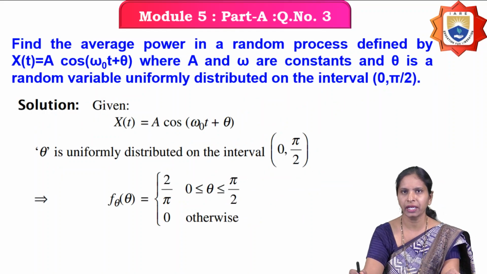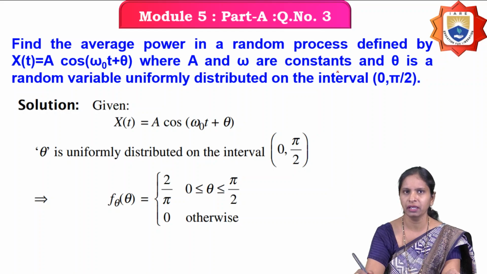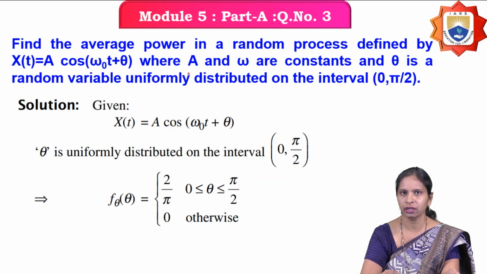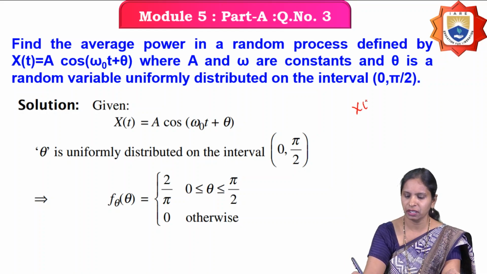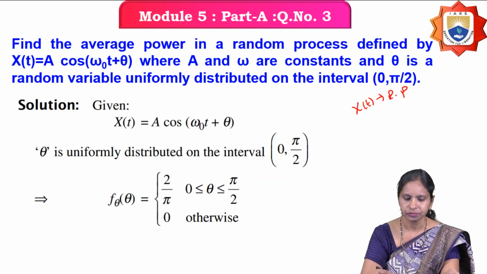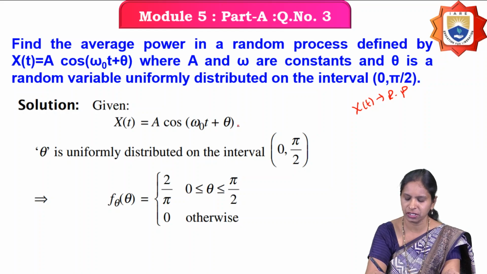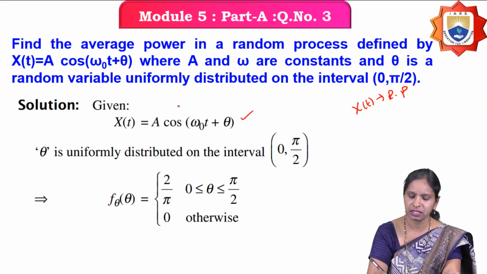Next question. Find the average power in a random process defined by x of t equals A cos of omega naught t plus theta, where A and omega naught are constants and theta is a random variable uniformly distributed in the interval 0 to pi by 2. So they have given the random process x of t, where A and omega naught are constants and theta is a uniform random variable over the interval 0 to pi by 2.